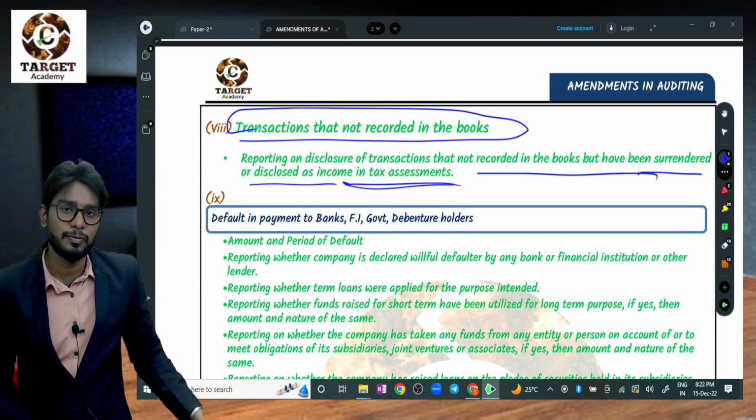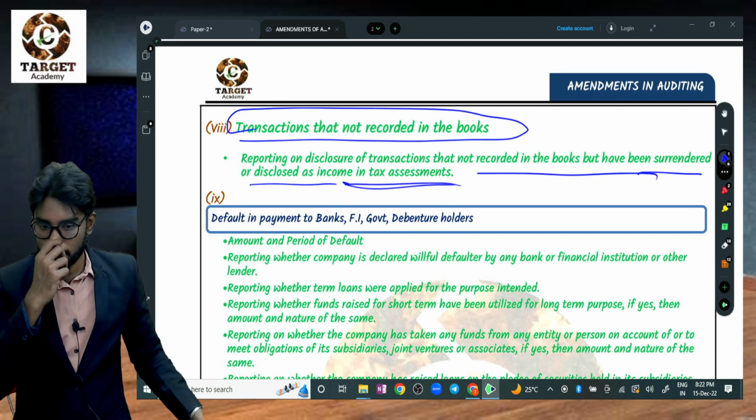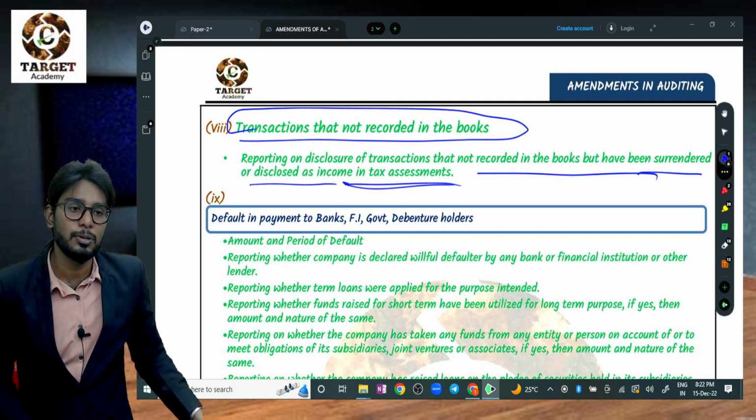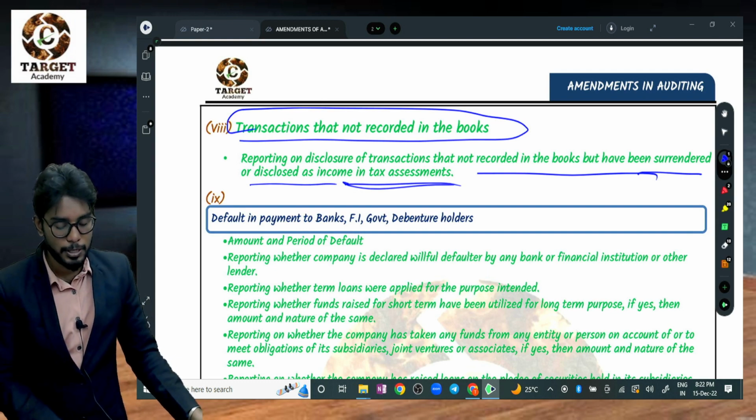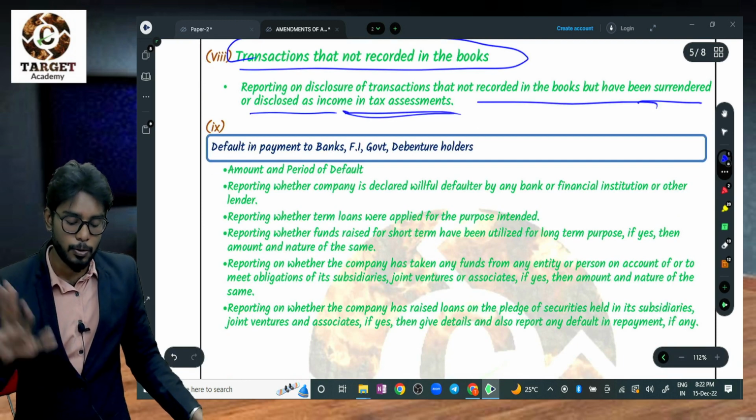Yes, they should reflect it in the books of accounts also, because they received a notice that one of the capital gains was not mentioned. So they amended the ITR, showed it in the ITR and paid the tax, but in the books of accounts they have not recorded it. So the auditor needs to verify whether they have reflected it in the books of accounts or not. If yes, report yes. If no, report no.